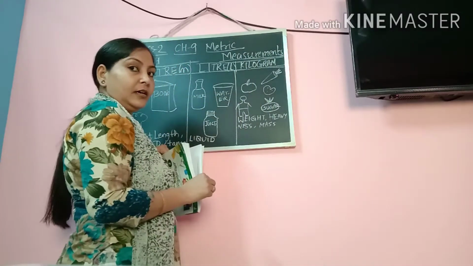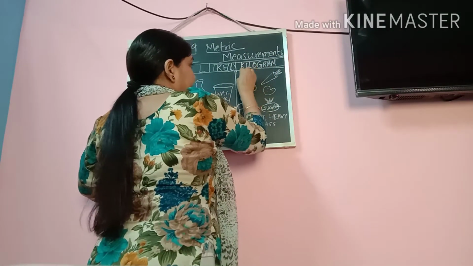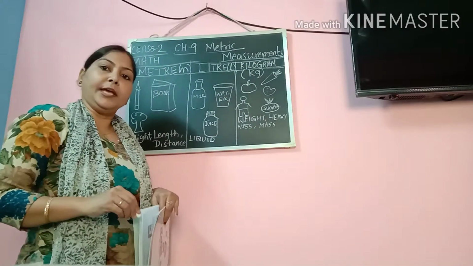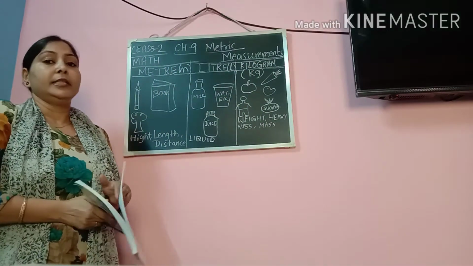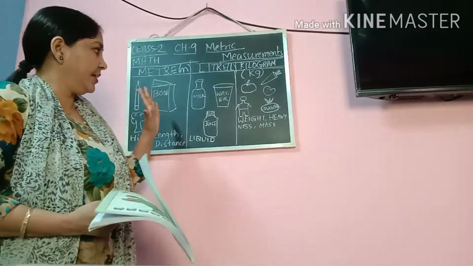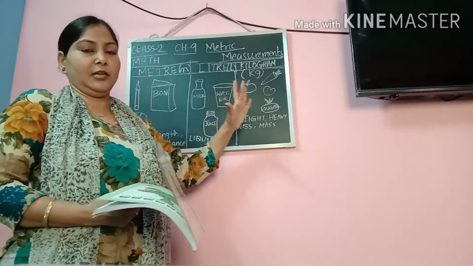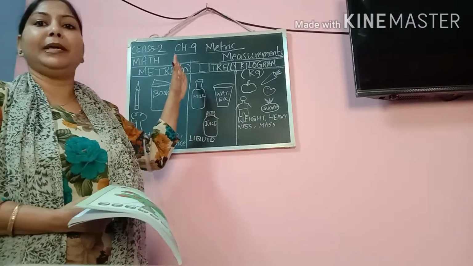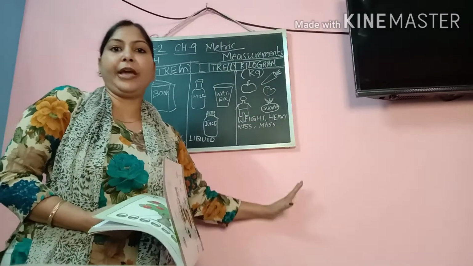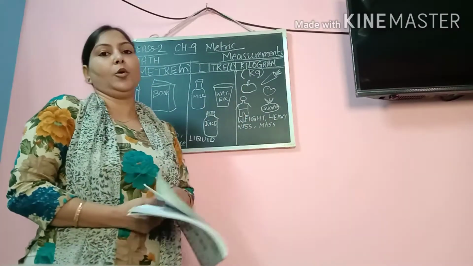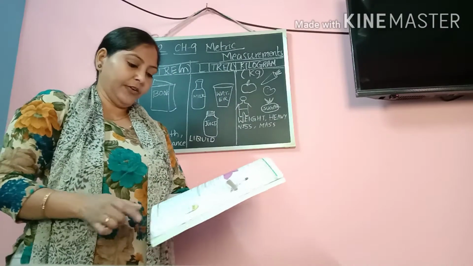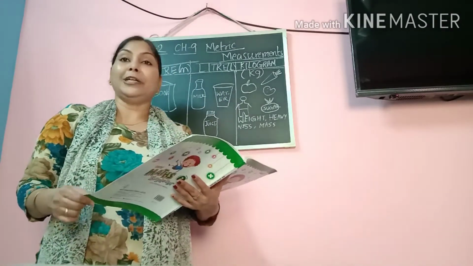Okay, and the short form of it is, we can write here K capital and G small. So these are the standard units of different measurements. For length we use meter, for capacity we use liter, and for weight or mass we use kilogram. You can see in your book also, the first one is to measure the length.